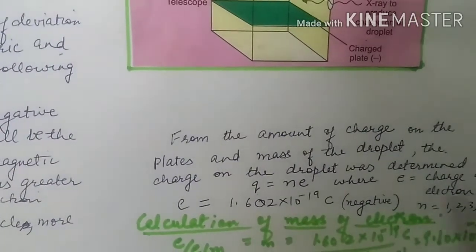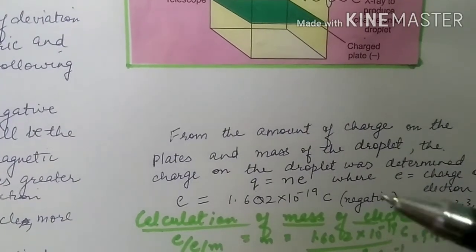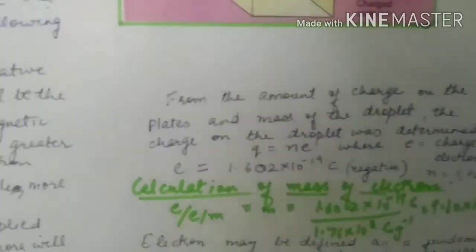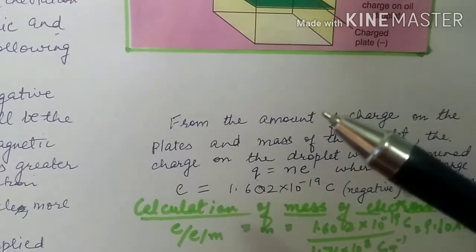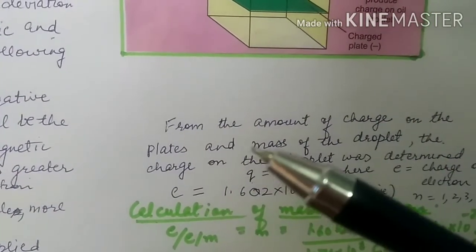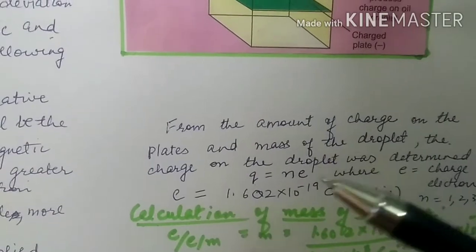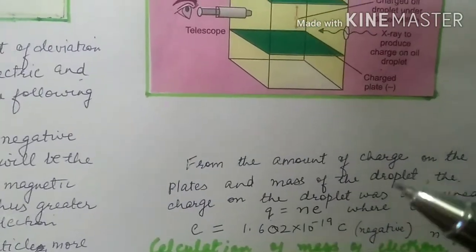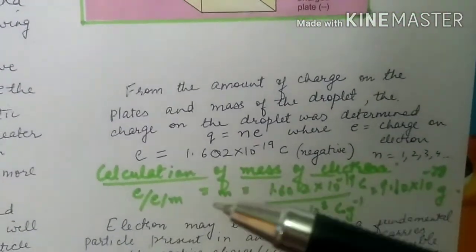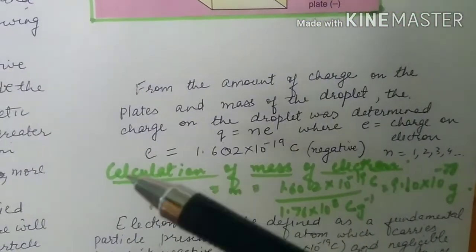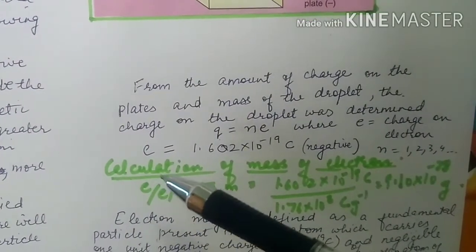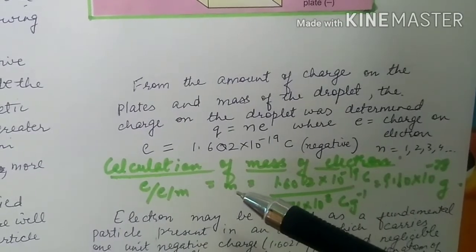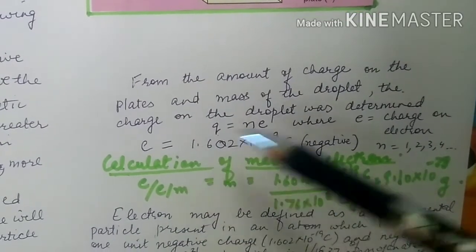A positively charged particle on the other hand would have charge positive. So we have calculated the charge to mass ratio by J.J. Thomson's method of discharge ray tube. We calculated the charge on an electron by means of Millikan's experiment, and the third is calculation of mass of electron. Now that is easy. We know the charge, we know the charge to mass ratio. We simply divide charge by charge to mass ratio and we get mass. e cancels out and goes to the top.